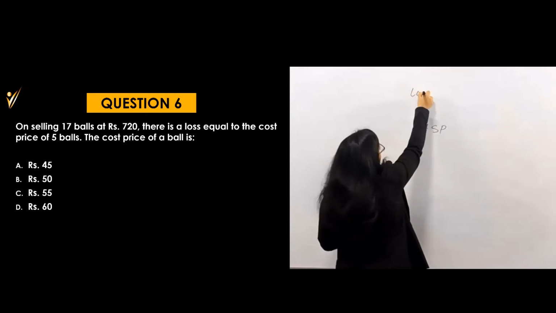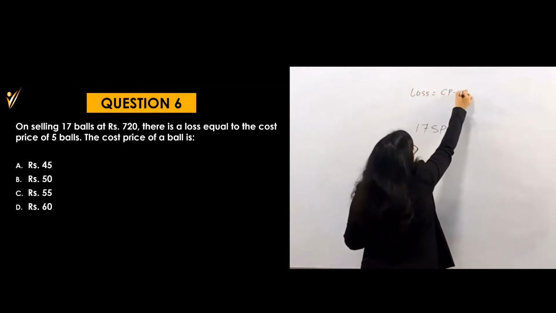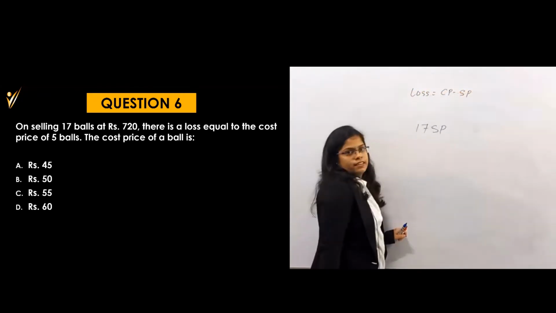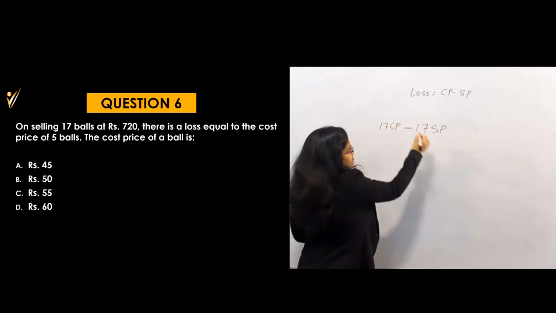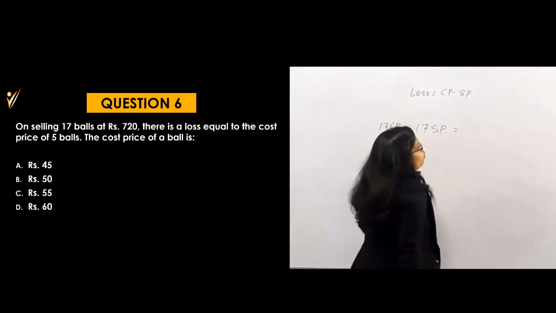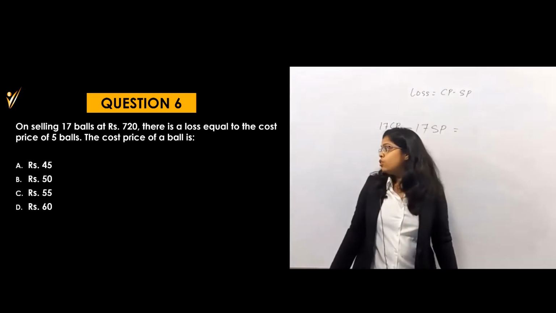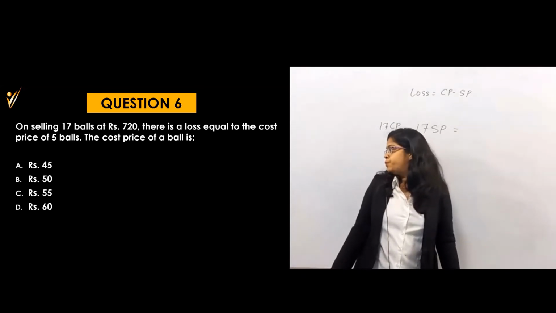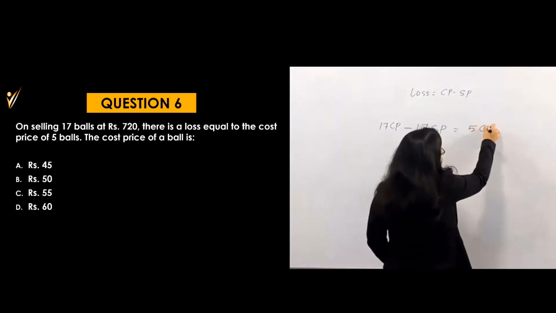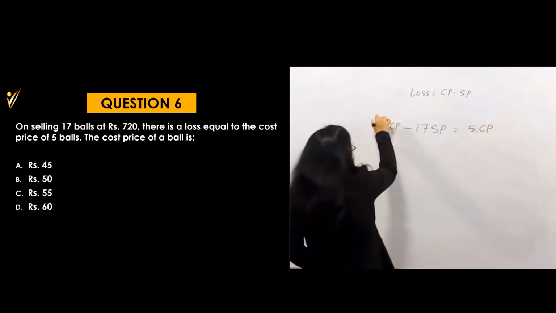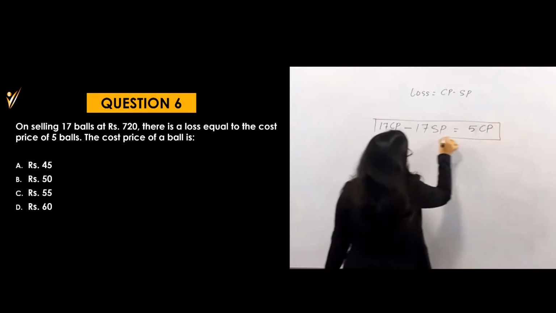Loss means what? CP minus SP. Correct? That means 17 CP minus 17 SP is equal to the loss, which is the cost price of the 5 balls, that means 5 CP. Have you understood this equation? Because this equation is the most important.